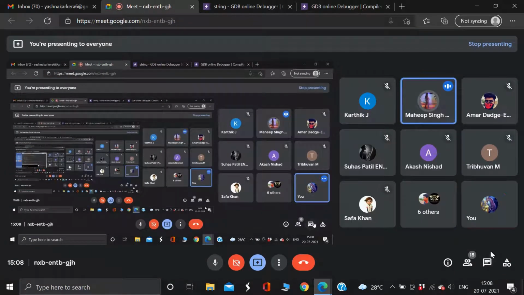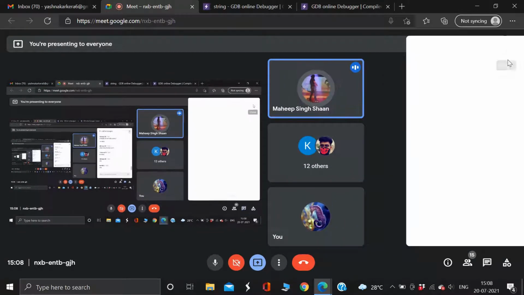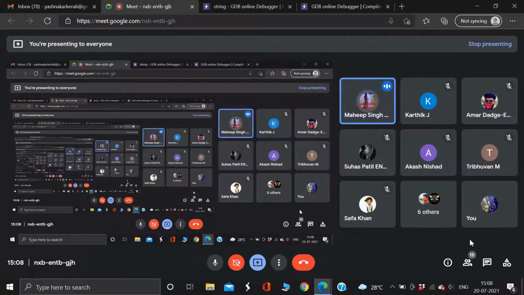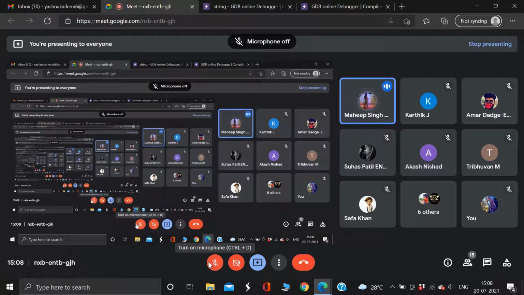What about others? Everyone apart from Karthik and Abhinaya, are you guys understanding? Because there's no response apart from these two, three students. Komal, Mahadev, Safa, Suhas, Sumant, Vijay. What's the scene?